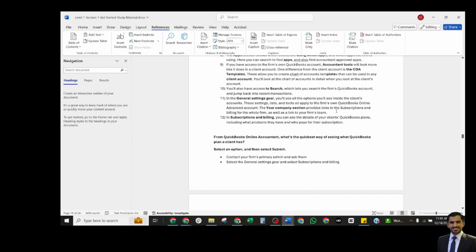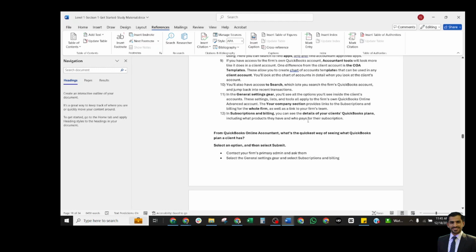Your company section provides the link to subscription and billing for the whole firm. This is a different option which may be seen in the accountant version. In the subscription and billing, you can see the details of your client's QuickBooks Online plan. This is additional information which you can see in QuickBooks Online accountant, including what products they have and who pays for their subscription.